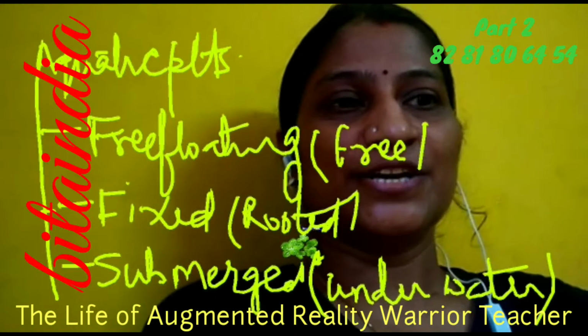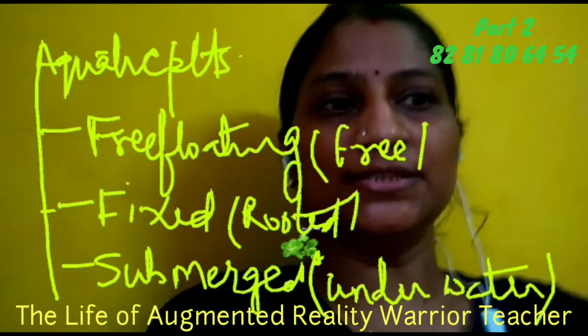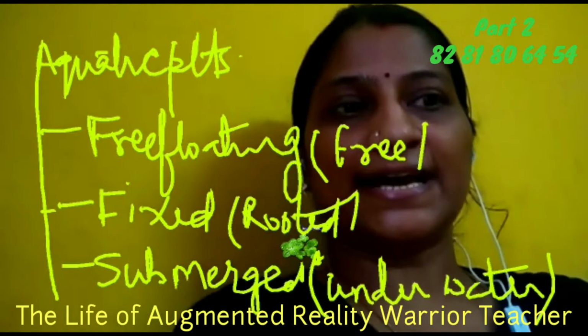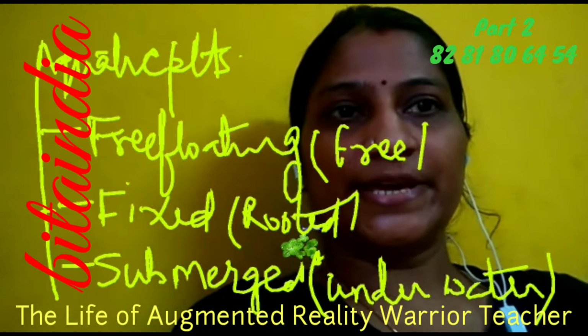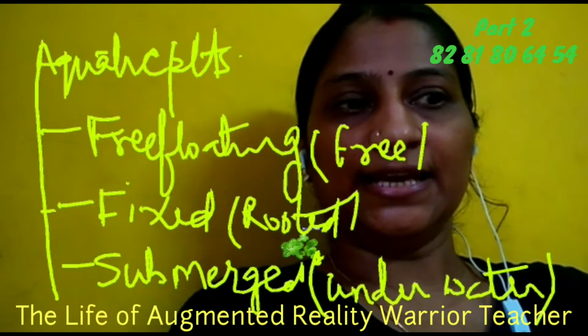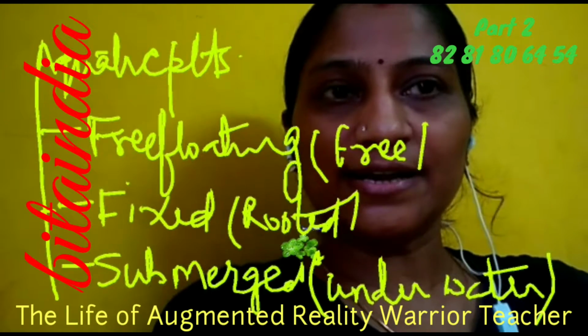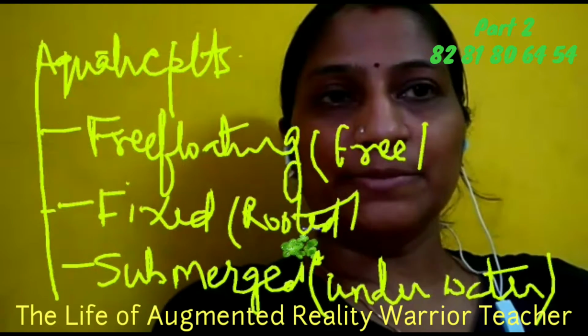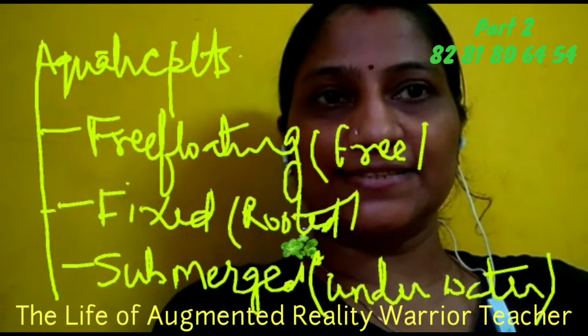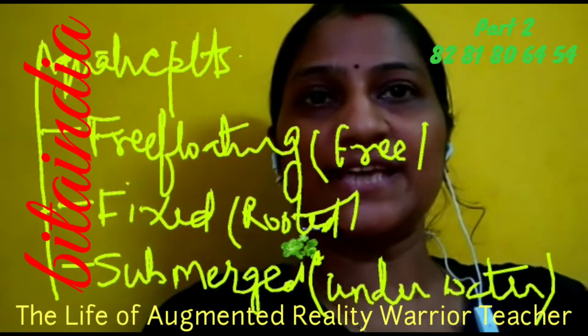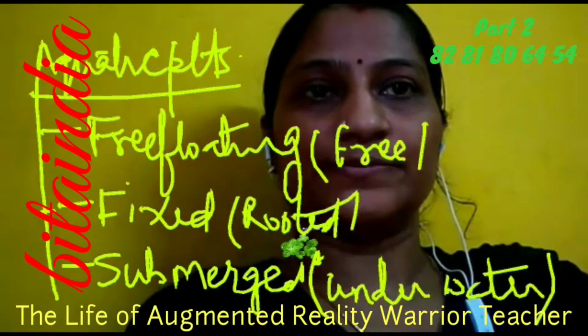Hello everyone. So today we are going to study about the aquatic plants. As you all know, life on earth began in the water and sea, and as water covers 71% of the earth's part, many plants and animals still grow or live in these water bodies. They are known as aquatic plants.